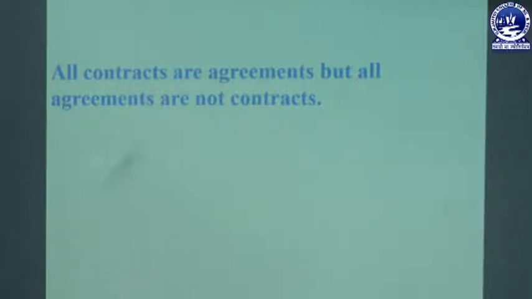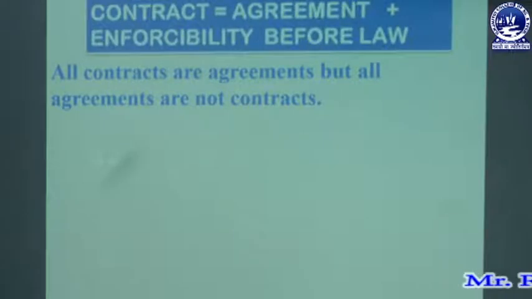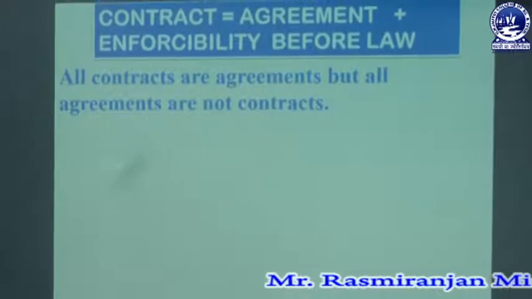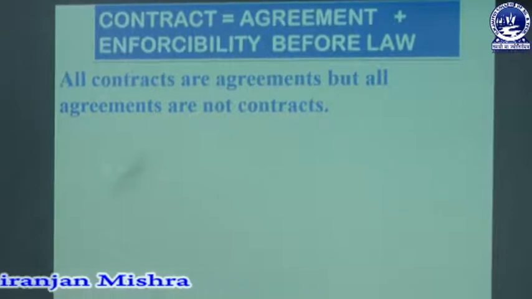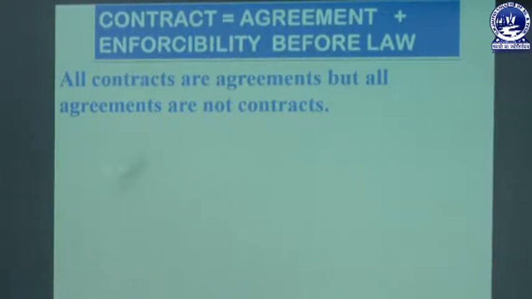This is defined under section 10, and the essentials of a valid contract signify that all contracts are agreements, but all agreements are not contracts. So we can say that contract is agreement plus enforceability before law. Where there is a contract, there must be an agreement, and if the agreement is enforceable before law, then that is called a contract. If the agreement is not enforceable, then we cannot say that it is a valid contract.